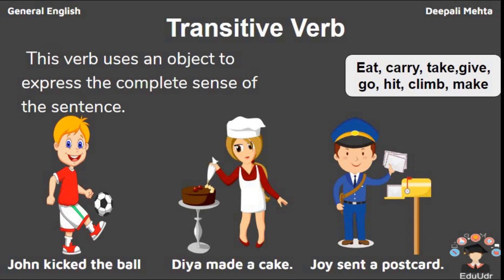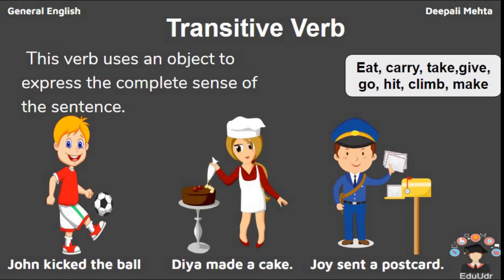Now, transitive verb simply means that whenever we want to complete the sentence, then we need to have an object. Now, what is an object? The object is a thing on which the work is done. For example, John kicked the ball. Now the ball is an object here on which John has kicked. If the sentence had been John kicked, then it would be an incomplete sentence: John kicked what or John kicked who. So to complete the sentence, we use an object: John has kicked the ball.